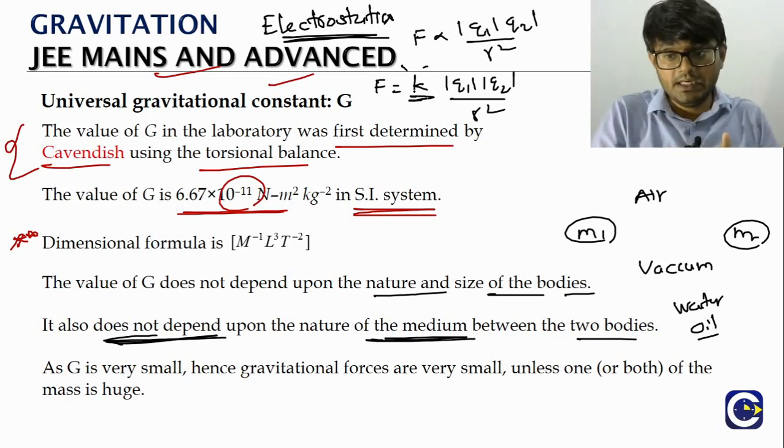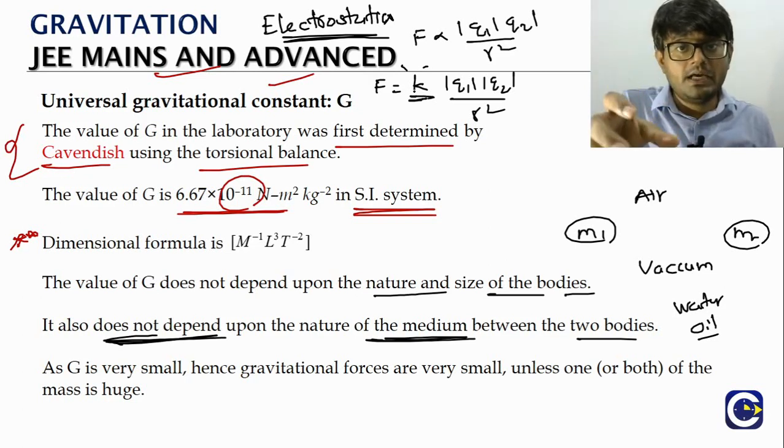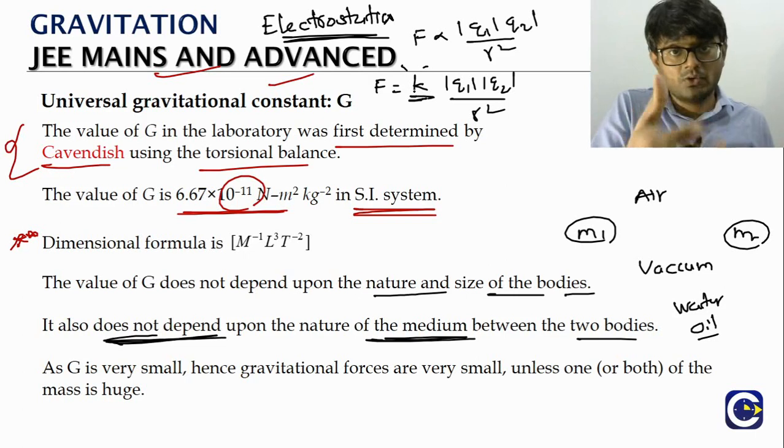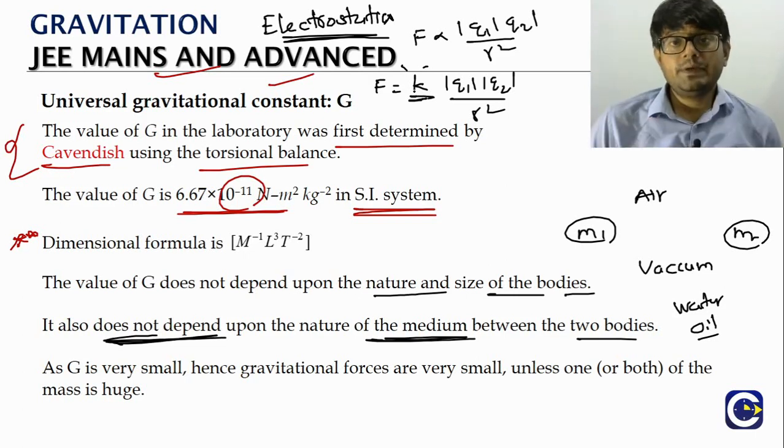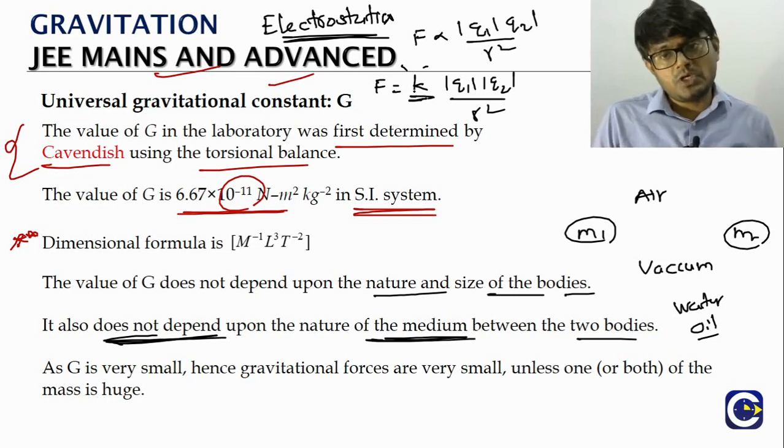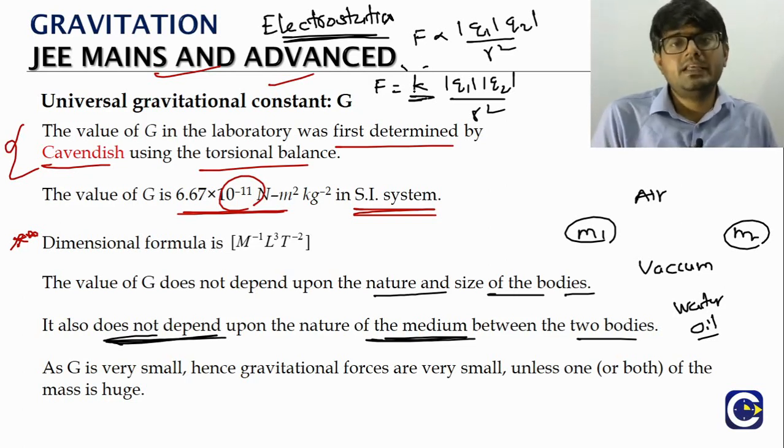By the way, the expression that we have for the gravitational force is given by Newton's law of gravitation. The expression for the force between charged particles will be given by Coulomb's law. That is the reason why the SI unit of charge, coulomb, is given in honor of Coulomb.